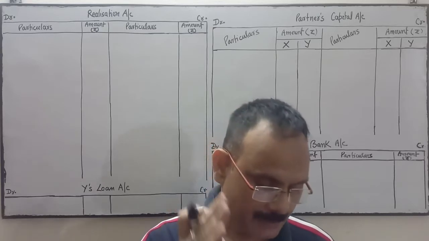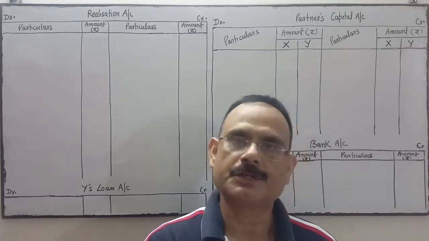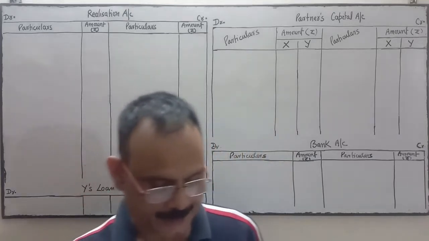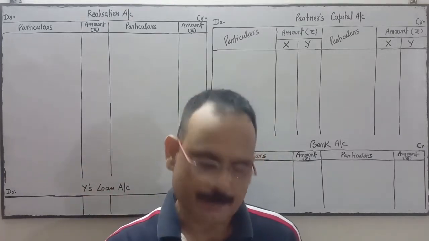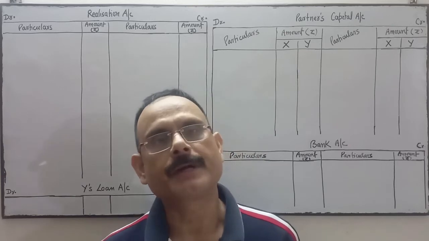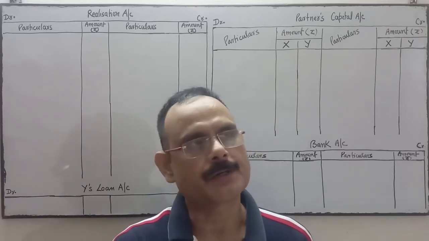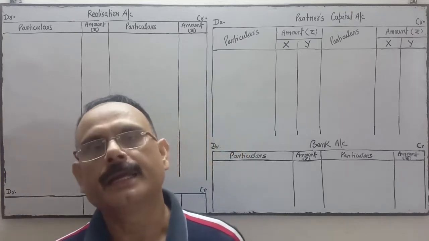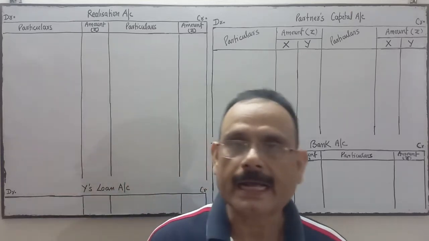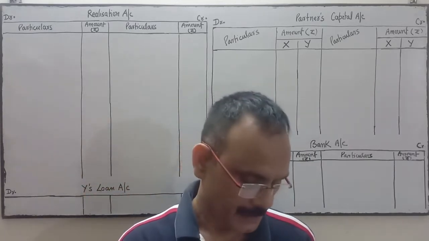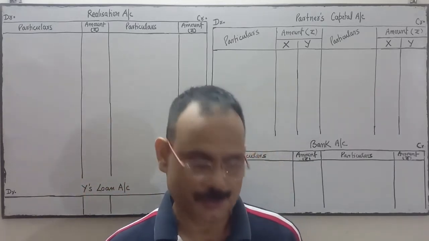Asset side: goodwill, building, plant, investment, debtors less provision for bad and doubtful debts, bills receivable, cash at bank, and lastly profit and loss account, debit balance. If the profit and loss account is reflecting in the asset side, it means it's a loss. It's not an asset, it's a loss with a debit balance. It is not yet written off from the books.